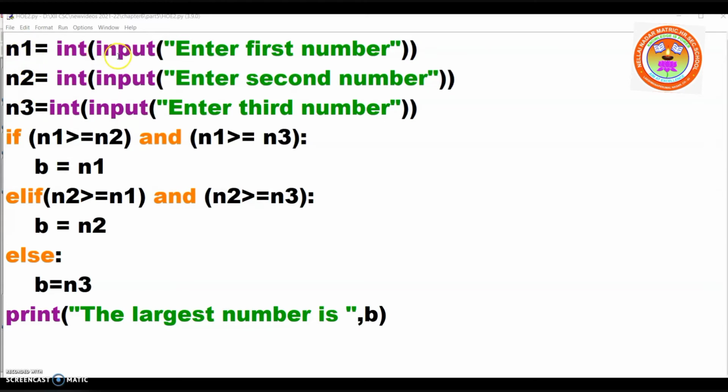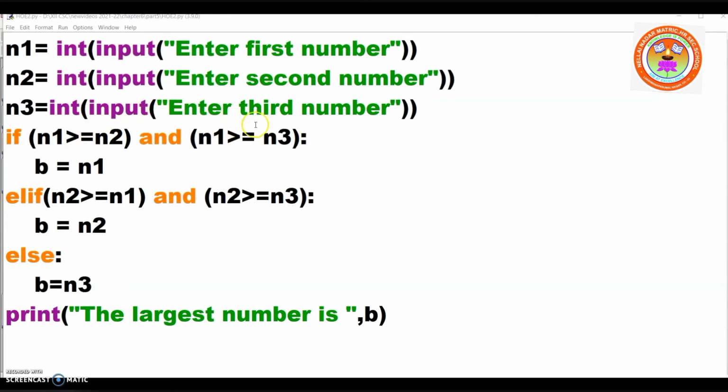In N1, I'm accepting the first number. In N2, the second number. In N3, the third number. Now, once I got all the numbers, using the if condition, what am I doing? I'm comparing the first number with the second number. Suppose N1 is greater than N2, and in the previous program I used OR. Do you remember? And here I'm using the AND operator. So N1 is greater than N2 and N1 is greater than N3. Both the conditions should be true.